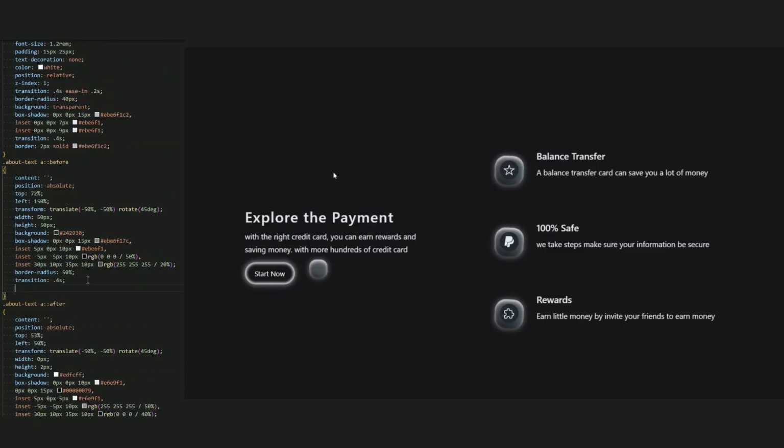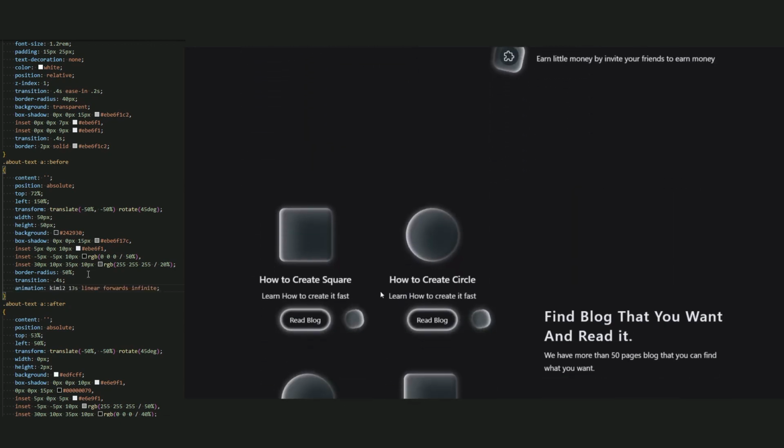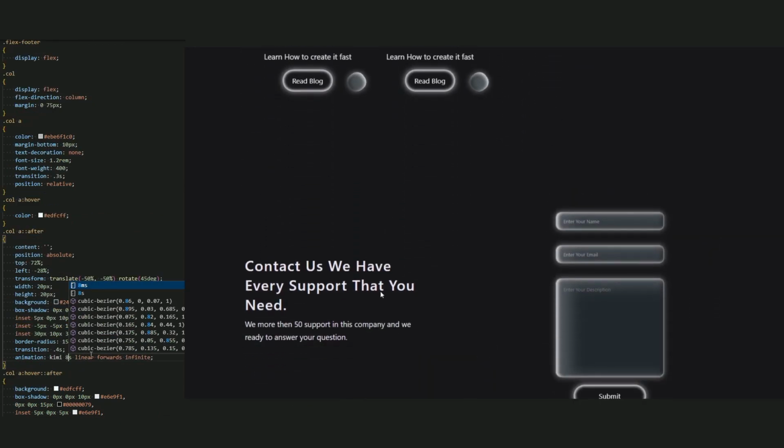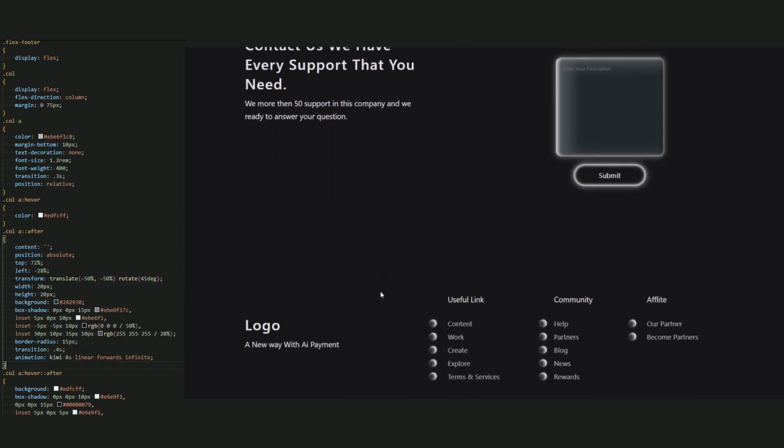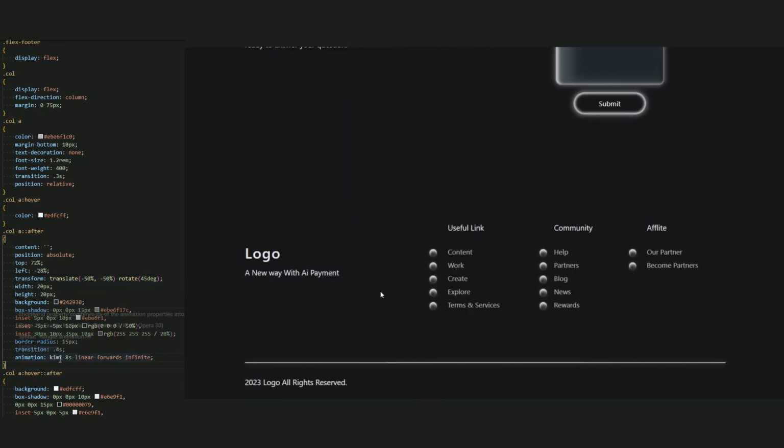So now just add this animation to about text A before, the same animation of the circle 2, that is Kimi 2. And in the cool A after, we have a little circle that you can see here. Add the animation Kimi of the square.